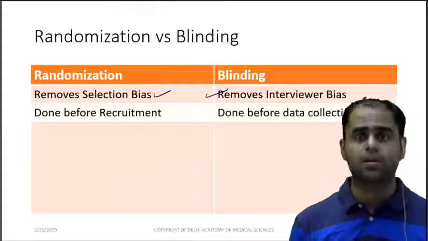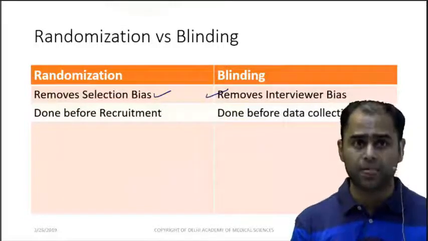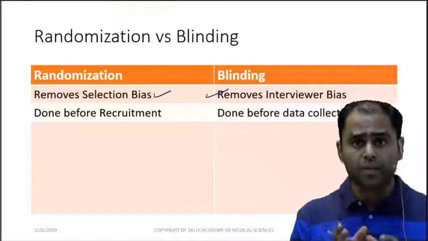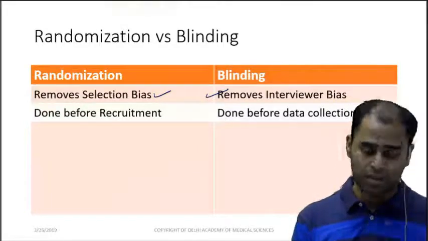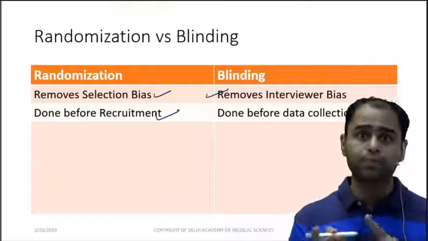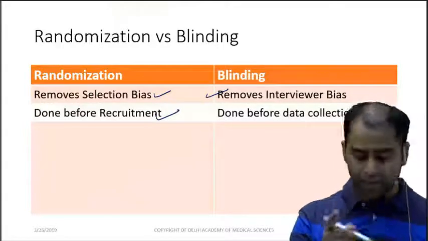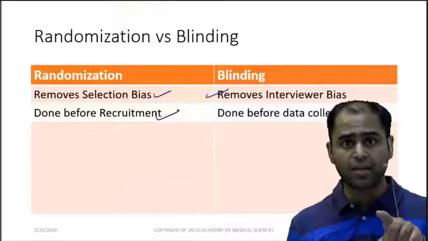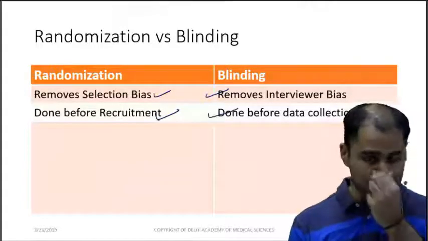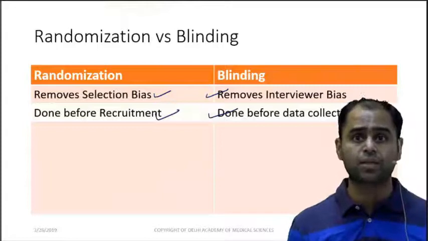Blinding removes interviewer bias. Now, the selection bias occurs at the time of recruitment, and that is the reason randomization is done before recruitment. Whereas interviewer bias occurs at the time of data collection. So blinding is done before the data collection is done.